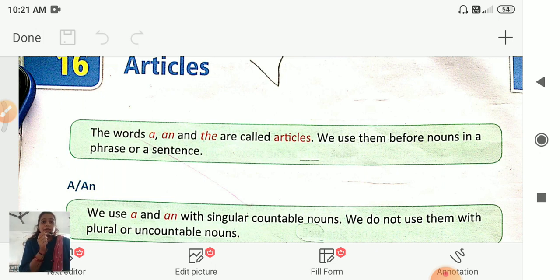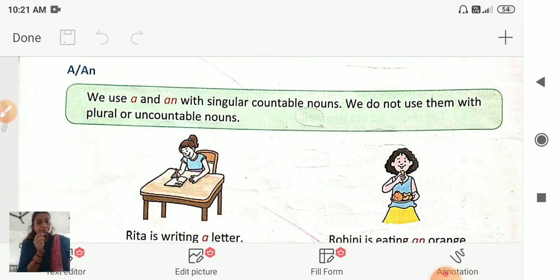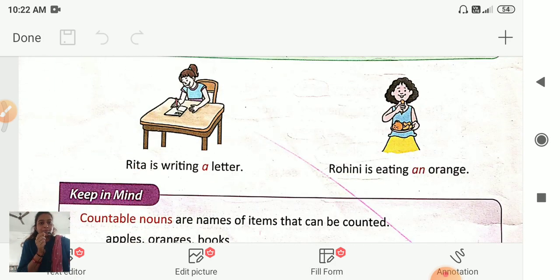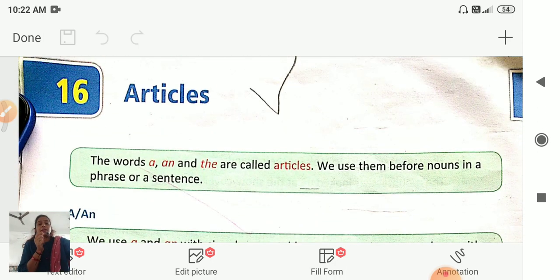Our today's topic is articles. Lesson number 16, articles. Look at page number 48. Okay, so let's start. The words a, an and the are called articles. We use them before nouns in a phrase or a sentence.